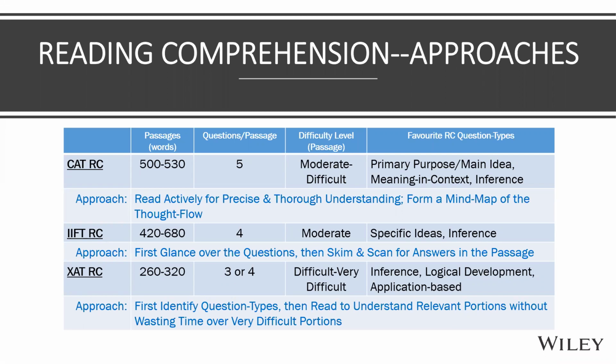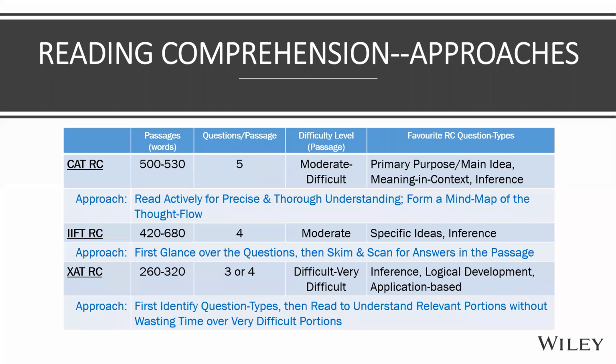Okay. So the approach in CAT is obviously you have to start with the passage. You have to understand it properly. There is no way around it, because the favorite RC questions are primary purpose, main idea, what is the meaning of this expression or this sentence, what can you infer from here, etc. And CAT 2019 even had application-based questions, critical reasoning type questions.